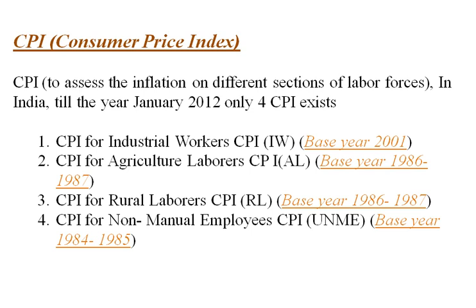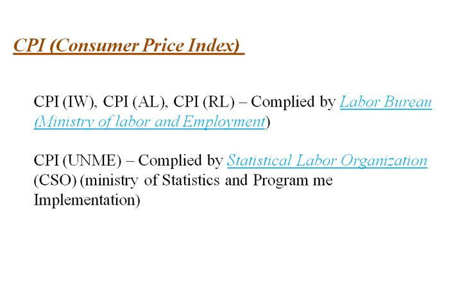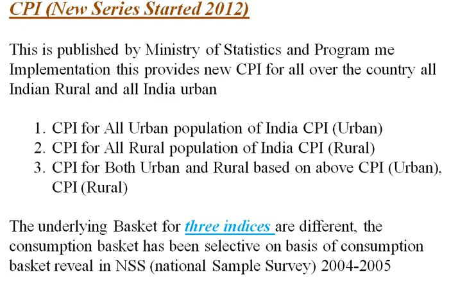CPI for urban non-manual employees, CPI UNME. CPI IW, CPI AL, CPI RL are compiled by the Labour Bureau, Ministry of Labour and Employment. CPI UNME is compiled by the Central Statistical Organisation, CSO, Ministry of Statistics and Programme Implementation.